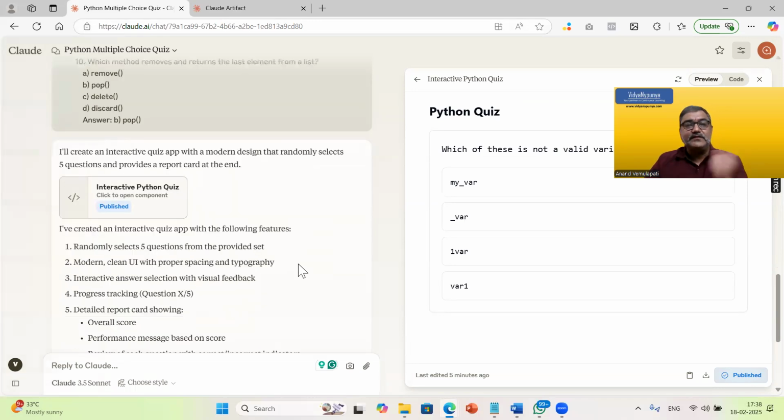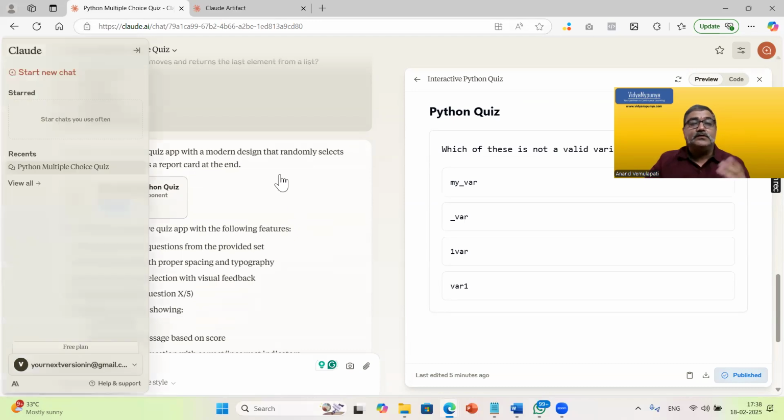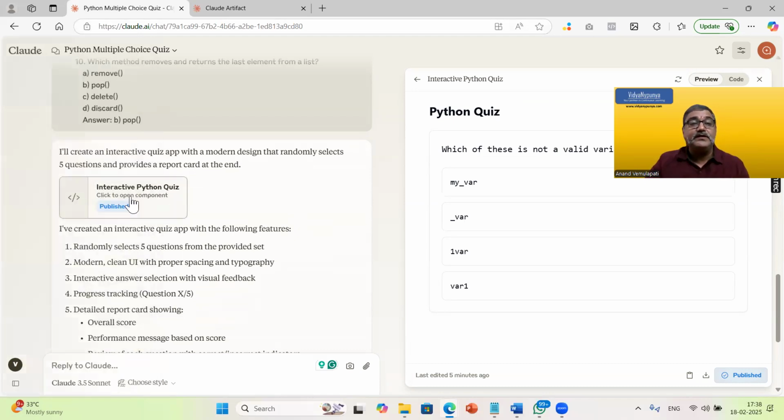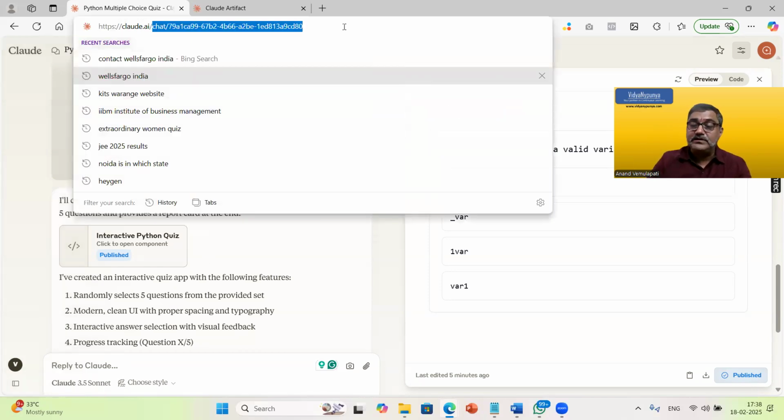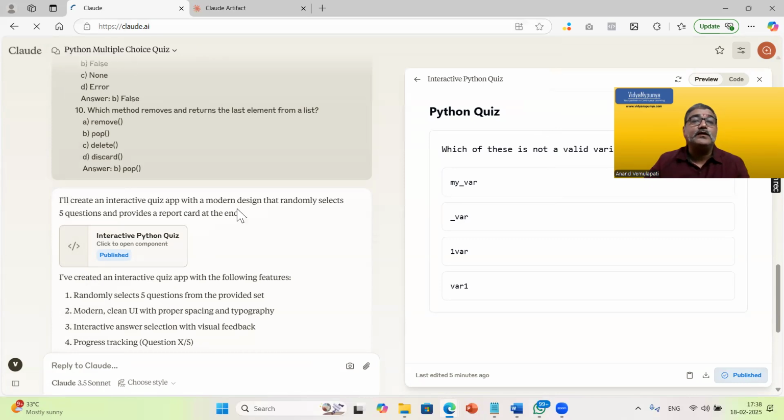And next time when you log into this Claude website, your history also will be maintained. Even if I close all these tabs or everything, you can just come here, and then you will be able to find the link again. Even if you forgot the link, the chat history will be maintained for you. For example, let me just remove all these things. If I directly go to Claude.ai,